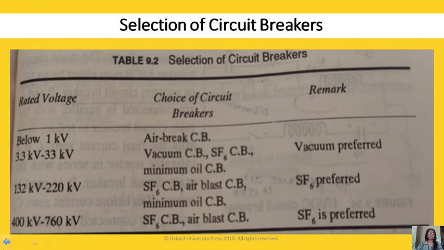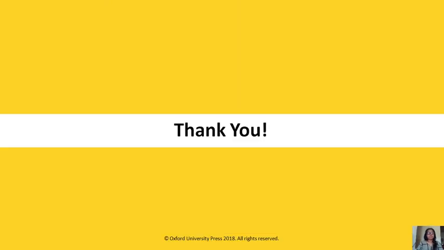Now if you consider high voltage applications, for 400 kV to 760 kV we have SF6 and air blast. But out of these two, as air blast has major drawbacks, after the invention of SF6, SF6 is preferred over the air blast circuit breaker because air blast requires more maintenance and has noise, and also a high restriking voltage. Thank you. Here we have covered ACB and ABCBs.